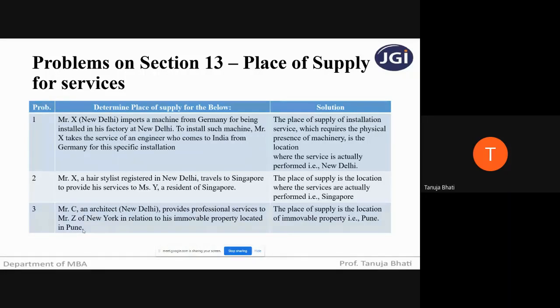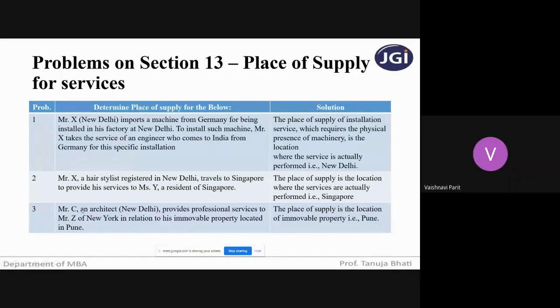We have seen a provision that where any service is provided in respect of immovable property, the place of supply will be the place where the immovable property is located or intended to be located. So students, tell me, in this problem number 3, what is going to be the place of supply?